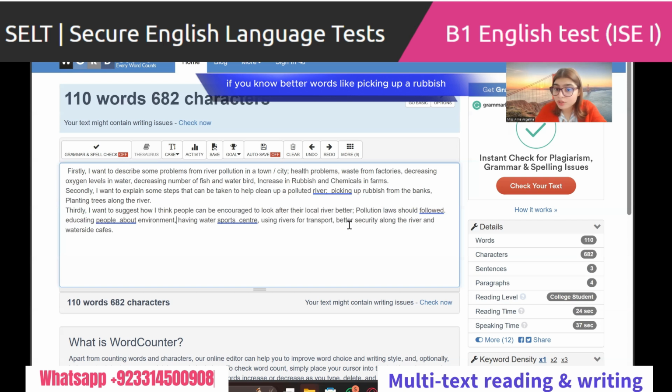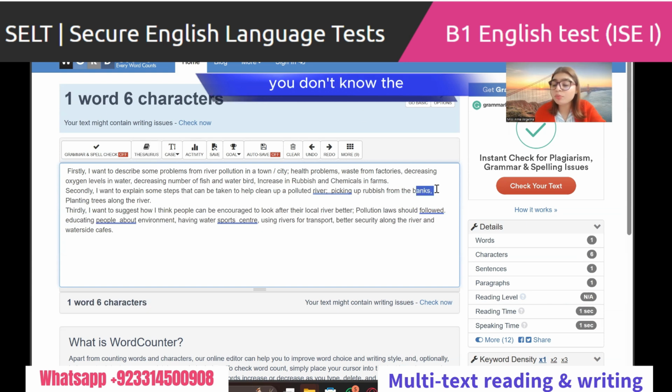Yes, if you know better words, like picking up rubbish, you don't want to use the word pick up, and you want to say cleaning up rubbish. You know, you want to choose the word, you know a better word, that is banks. Maybe you know a better word than banks, then you can go for shore, river shores, right? You can use any better word. You can also go for planting trees along the river. It depends on your level of English.